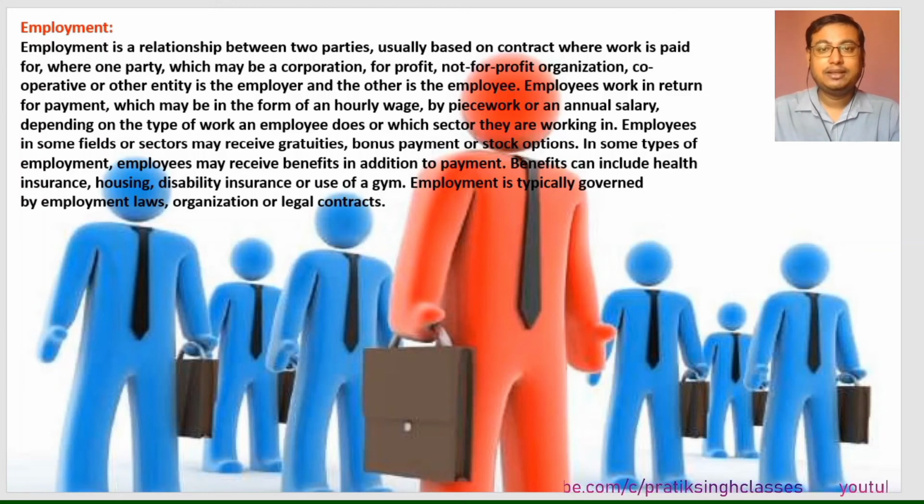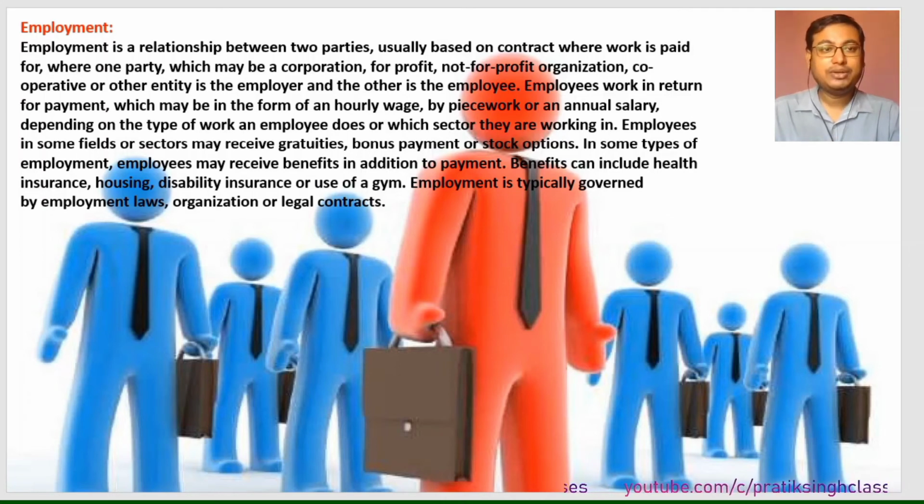Then there is piecework. That means I will be given a project and the organization will say that for this project they will give me this much money. In that situation, whatever time is needed to complete that project, I will be given that amount of money as contracted earlier. Here time is not the main factor; the completion of the project is. And sometimes we get an annual salary. The company sometimes pays a CTC of 12 lakh rupees per annum. That is called an annual salary.